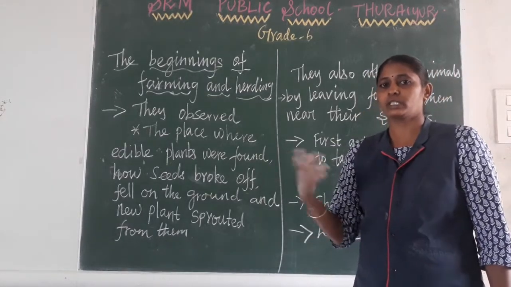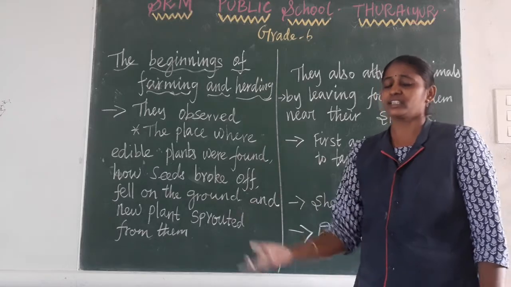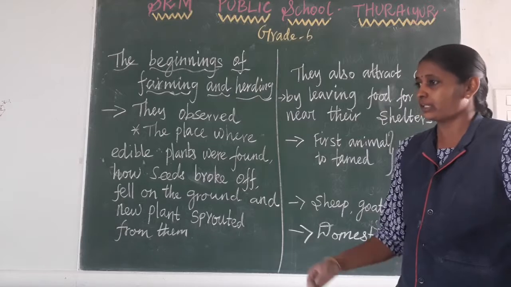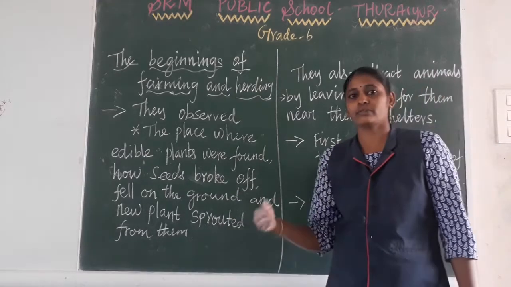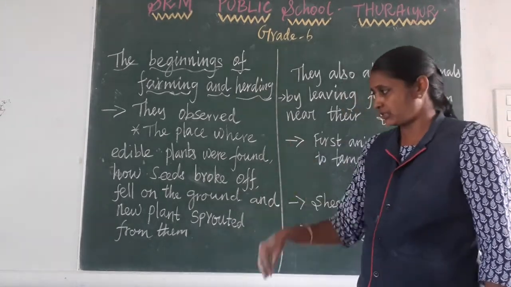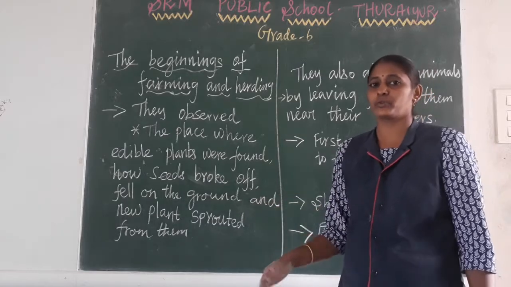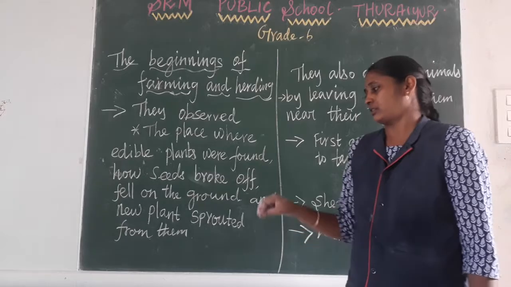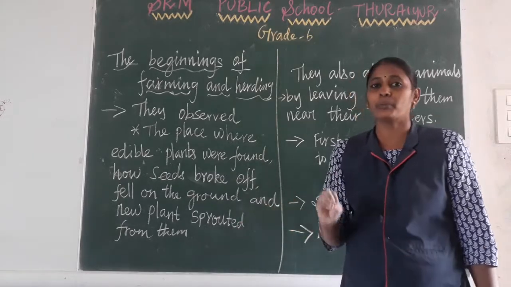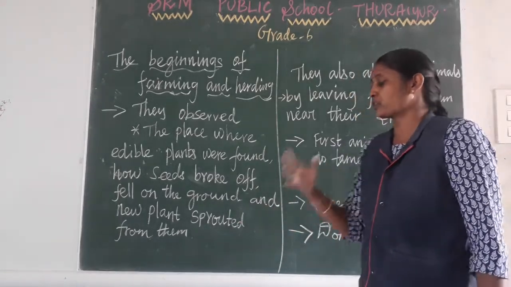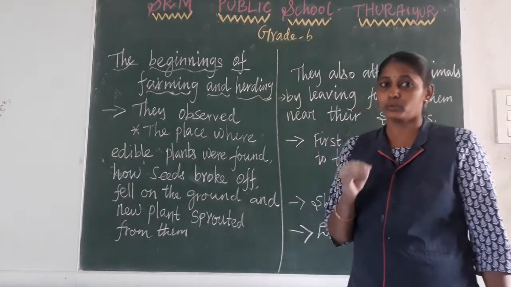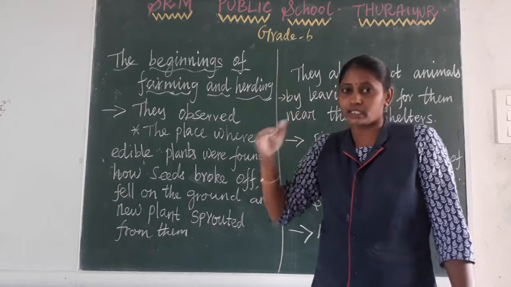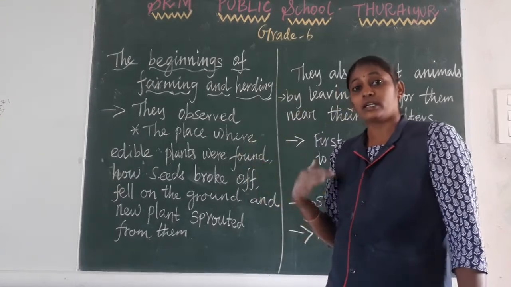That seed goes to the next stage, where it breaks down, falls on the ground, and how the new plant sprouts from the particular seed. Like that, each and everything they observed and they started to learn.